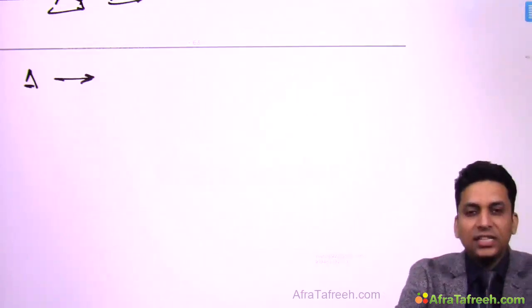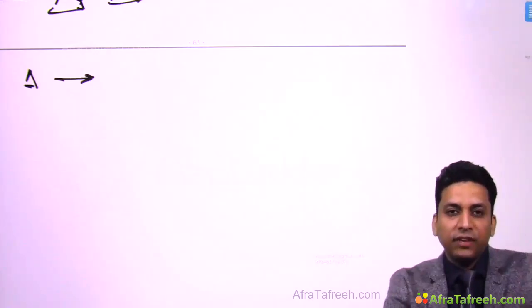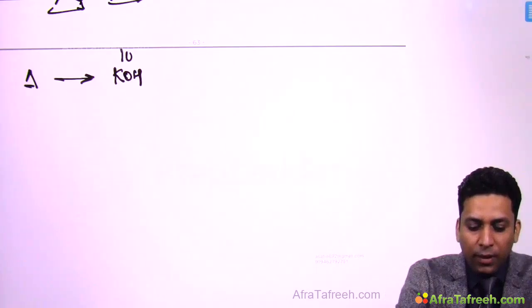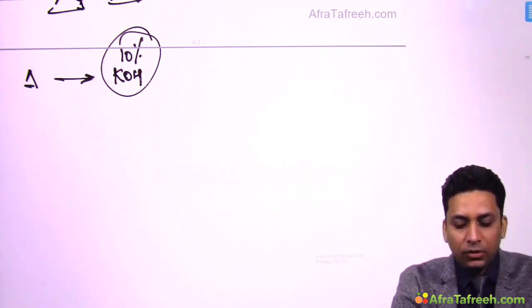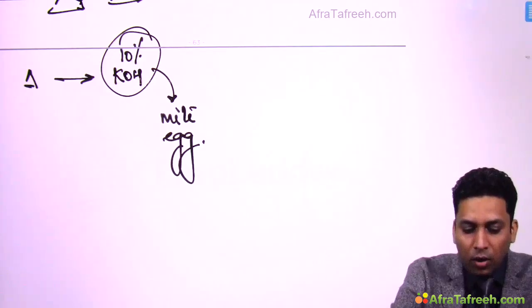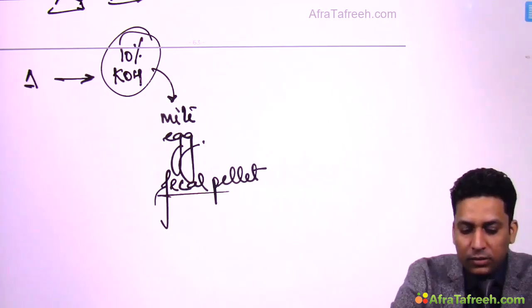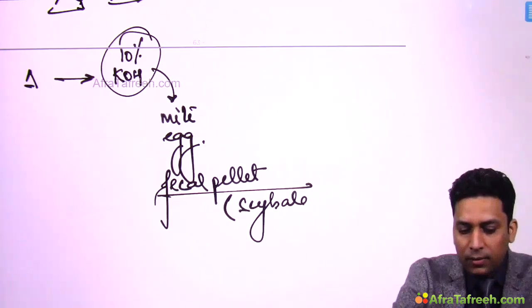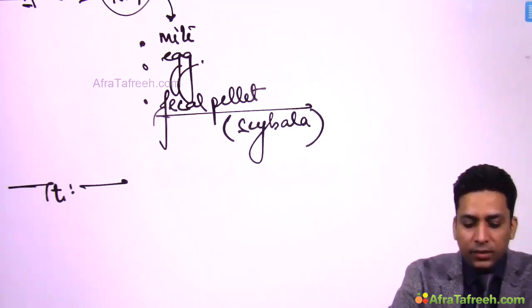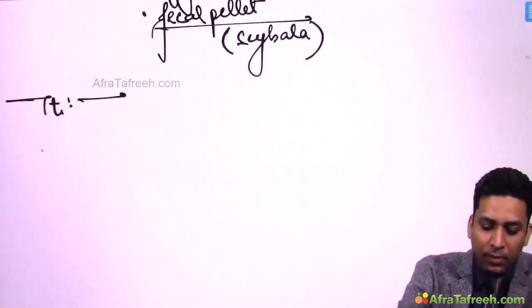Though the diagnosis is clinical and based on these features you can very easily diagnose, still if you want, you can prepare a 10% KOH mount from the scraping taken from the burrows, and you will find either the mite or the egg or the fecal pellet of this mite, which is known as Sarcoptes scabiei. Treatment. Now, treatment of scabies is done with permethrin.